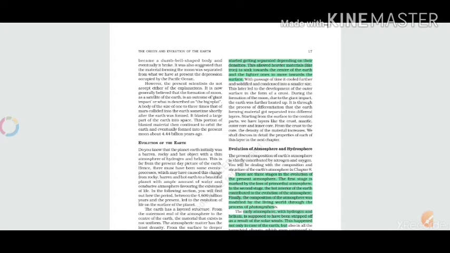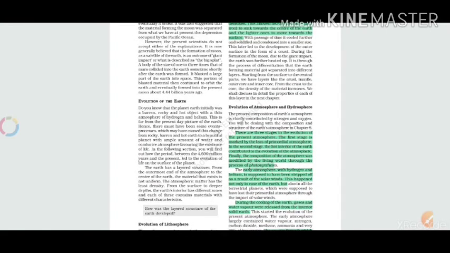The heavier materials like iron and nickel sink inside the core of the earth, and the lighter materials like aluminium and magnesium remain on the surface of the earth. So it gives the present picture of the earth. This is the evolution by which the lithosphere of the earth evolved.